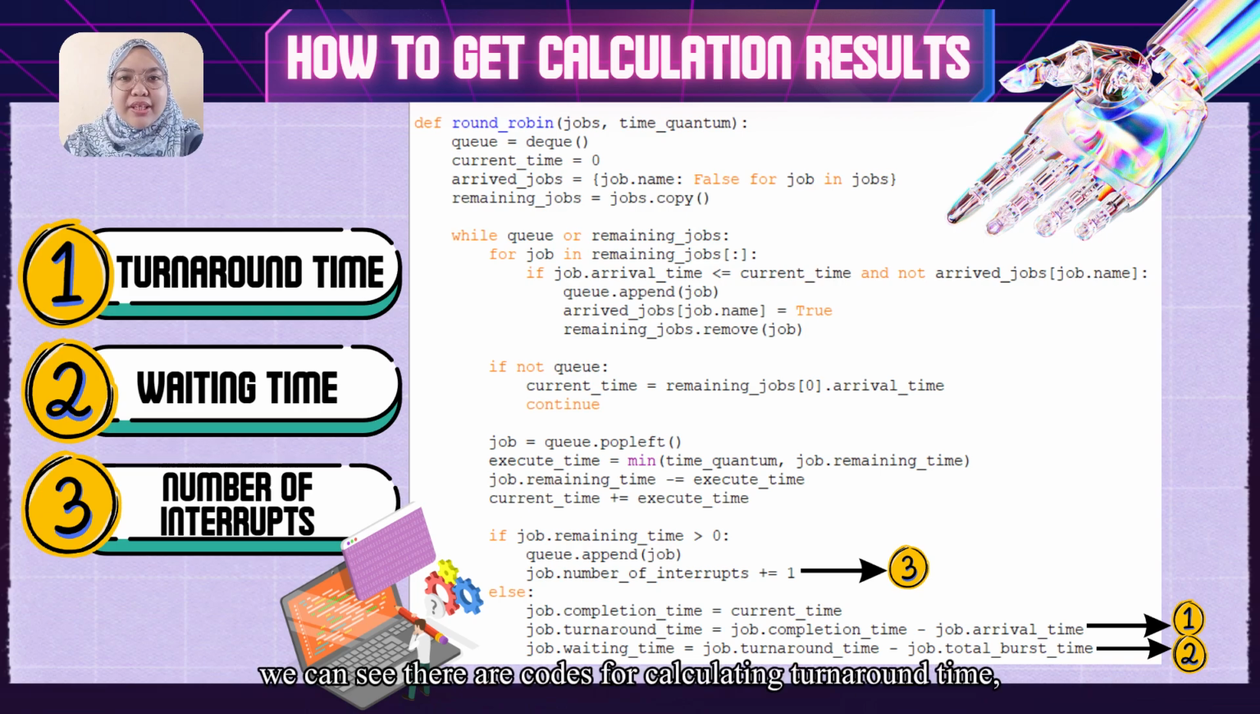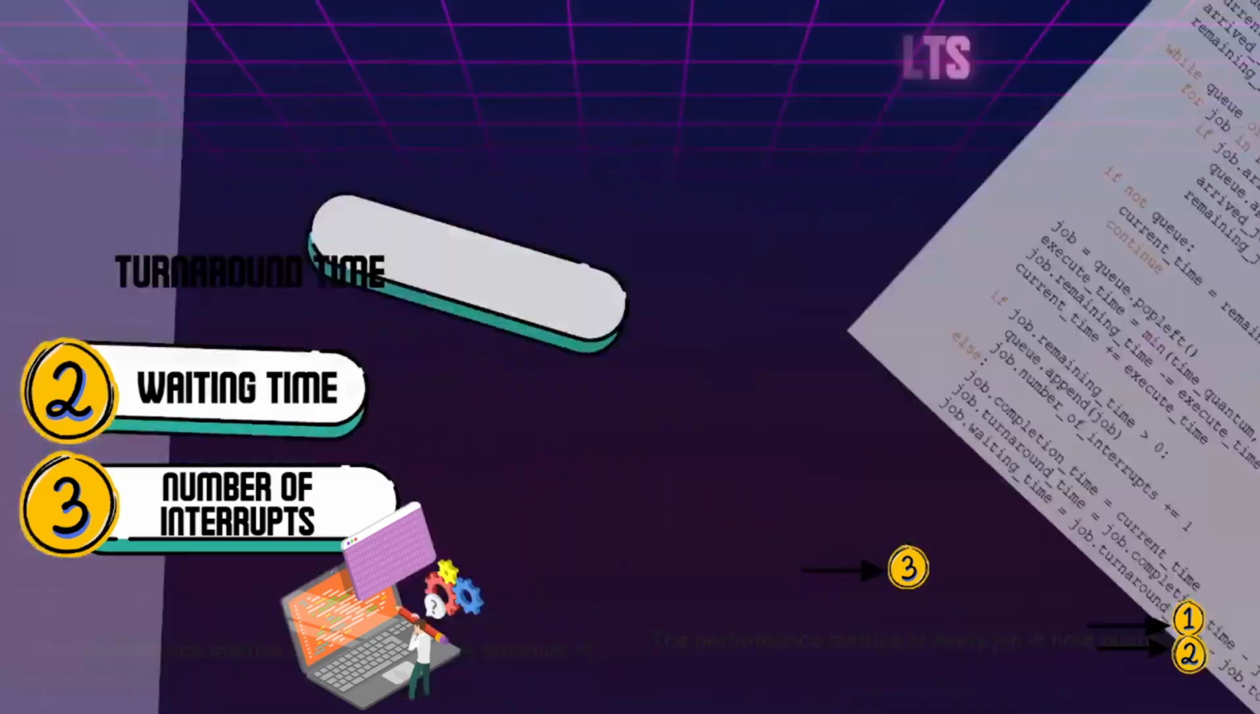In these slides, we can see there are codes for calculating turnaround time, waiting time, and number of interrupts. Firstly, we can get the turnaround time by subtracting the arrival time of the job from the completion time, while waiting time can be calculated by subtracting the total burst time from the turnaround time. Next, by adding 1 to the number of interrupts, it can give the values for the number of interrupts.